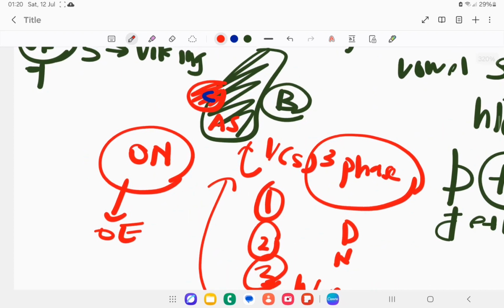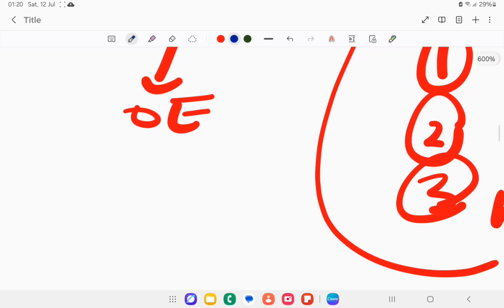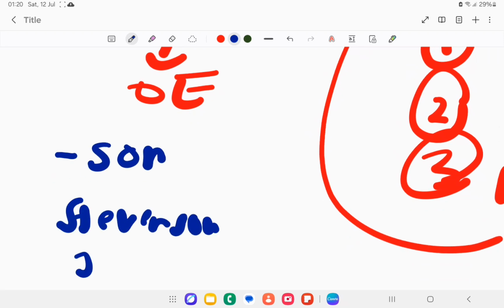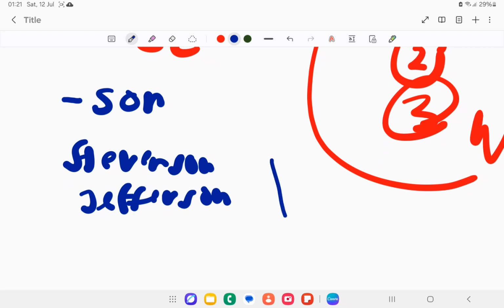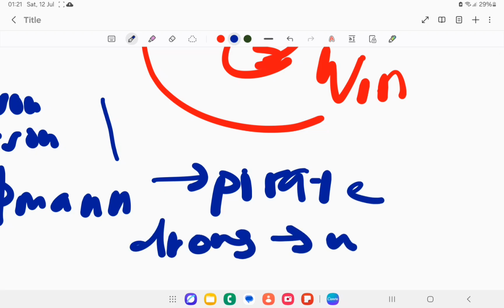So they win almost, right? The "almost" word will be something related to place names and some symbols. For example, like this one, the place name with "son", like Stevenson, Jefferson. Yeah, like that. And also some words like "torn", which means pirate, which means war, very rich something. Yeah, this is how you get it.